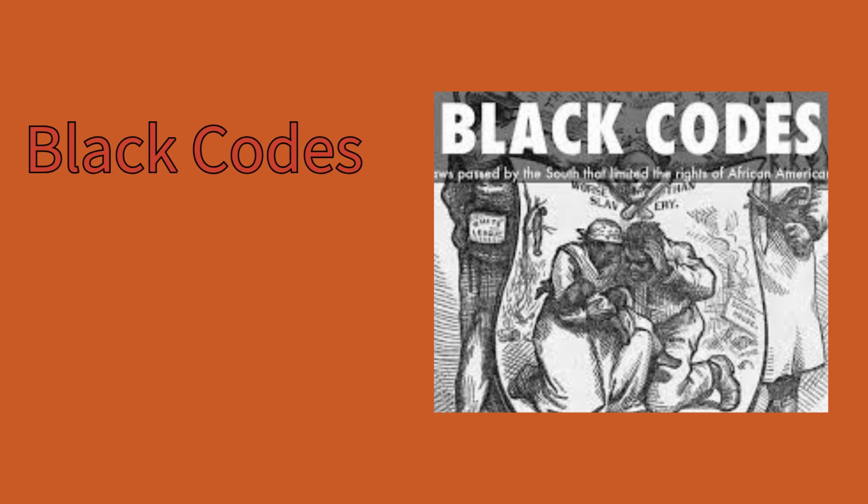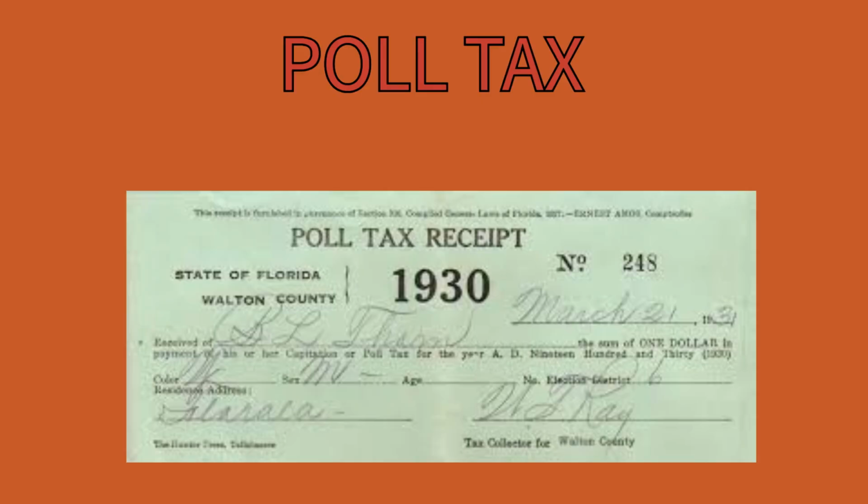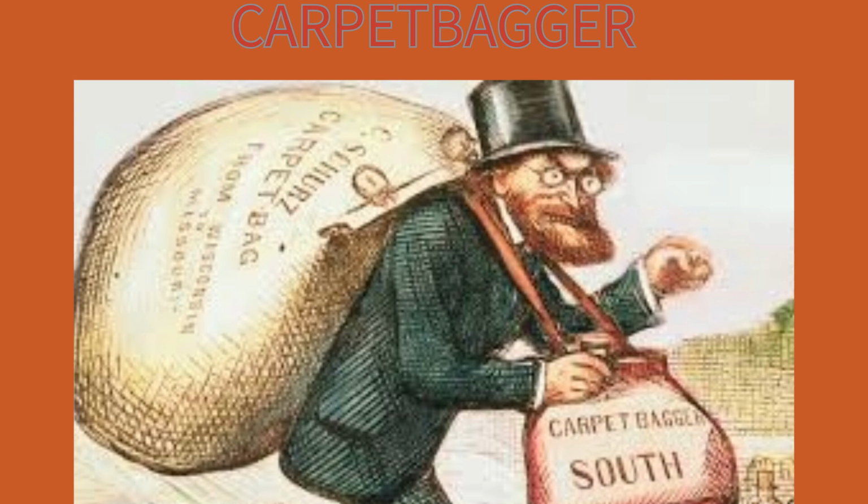Laws passed in the South after the Civil War that restricted the rights of African Americans. A fee that people had to pay to vote, which made it harder for some people to participate in elections. A term used to describe a person from the North who moved to the South after the Civil War, often seen as trying to take advantage of the situation.